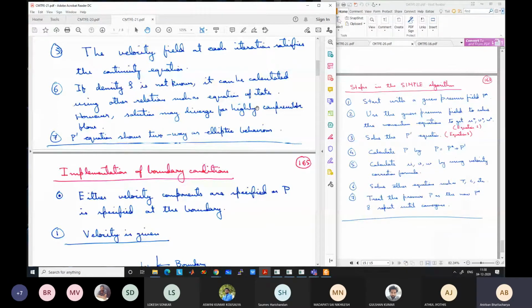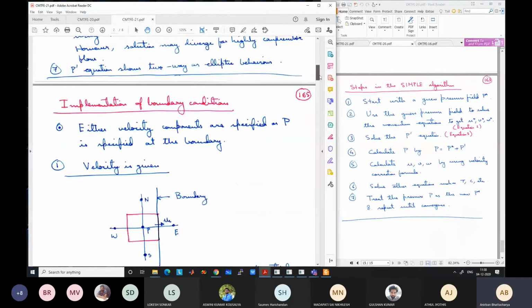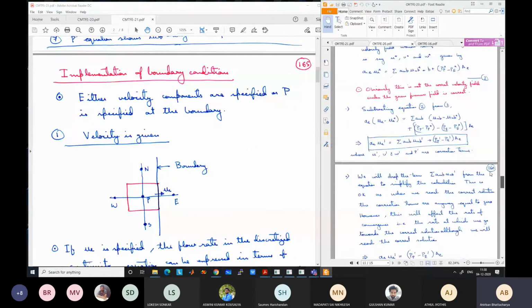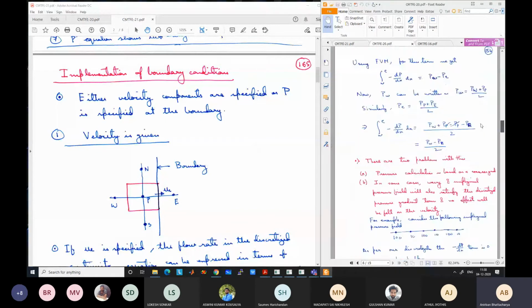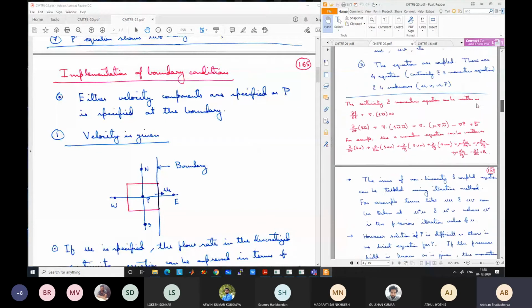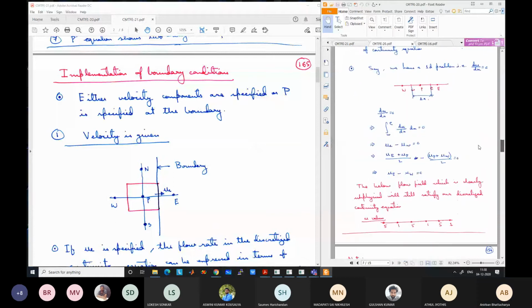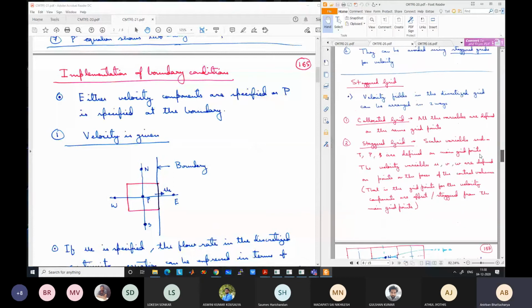One is how to implement the boundary condition for the pressure correction equation. Boundary conditions for the velocity momentum equations are not difficult to implement. For example, if we go back to the discretized momentum equation, this can be treated as any other boundary condition that we have discussed previously for the convection diffusion equations.